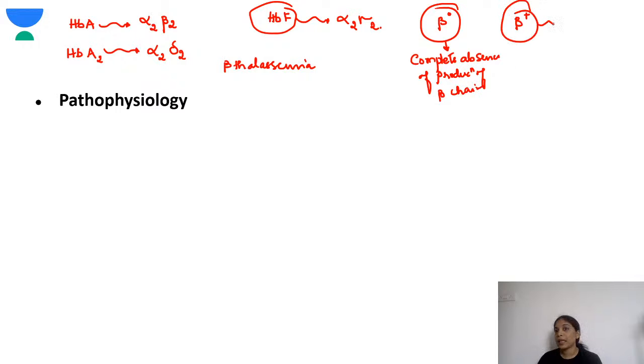In beta plus, there is abnormal production, maybe decreased production, but there is some beta globin chain. So beta 0 is complete absence.